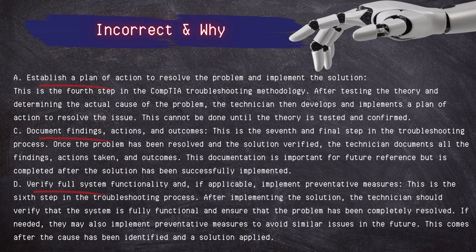Verify full system functionality and, if applicable, implement preventative measures. This is the sixth step in the troubleshooting process. After implementing the solution, the technician should verify that the system is fully functional and ensure that the problem has been completely resolved. If needed, they may also implement preventative measures to avoid similar issues in the future. This comes after the cause has been identified and a solution applied.